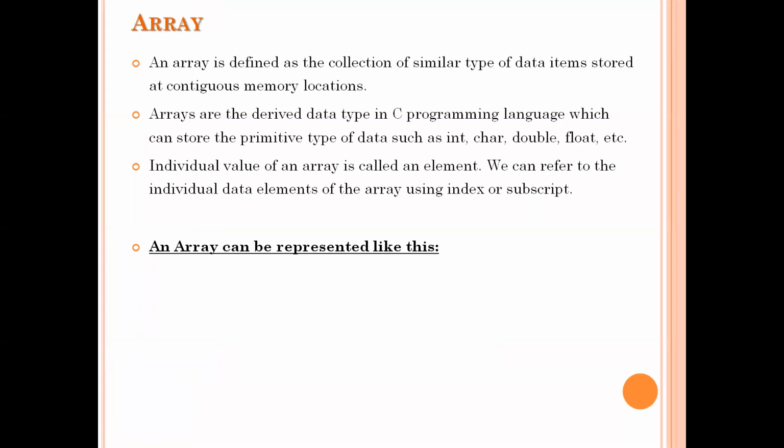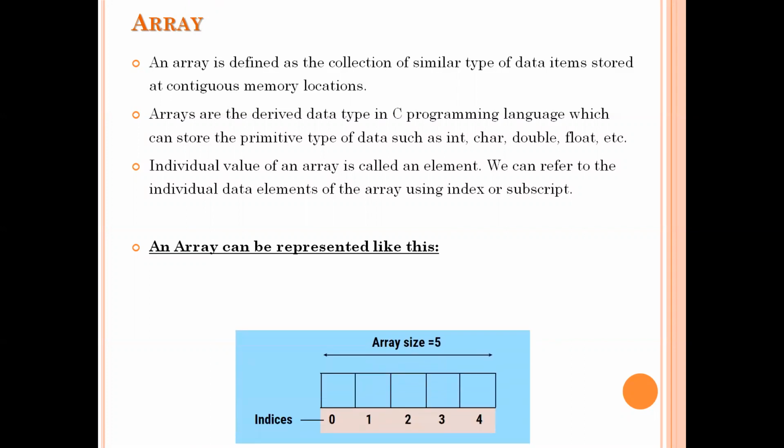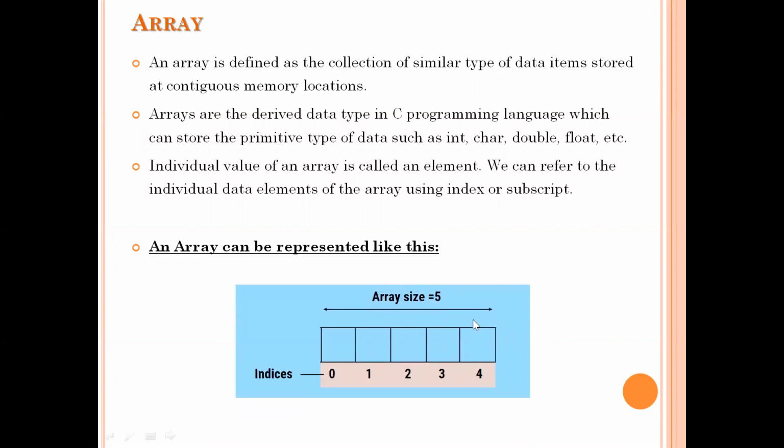Let us see how to represent the array, how the array looks like in the memory. This is just a representation of the array in the memory. So here I have an array of size 5. That means I can store only 5 elements in that array. So all that 5 elements, if you observe, are in continuous memory locations. So all the elements will be stored in the continuous memory locations. And each and every location has some address. Okay, so that address we are calling an index.